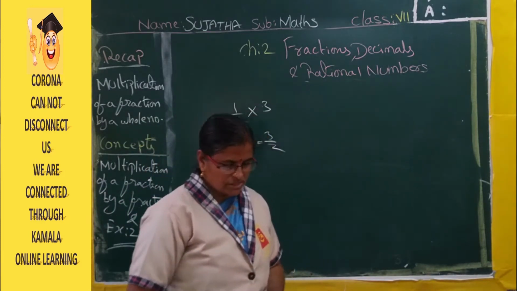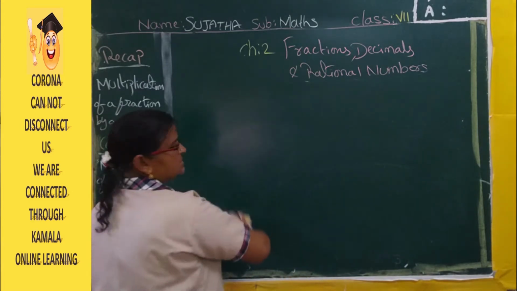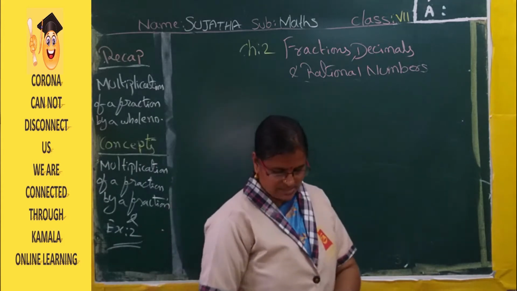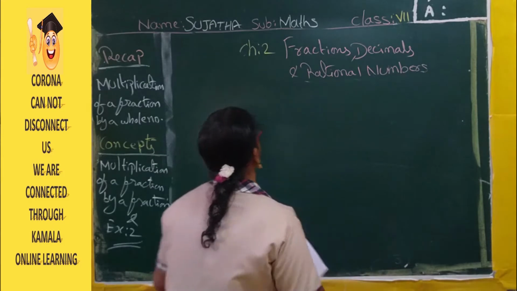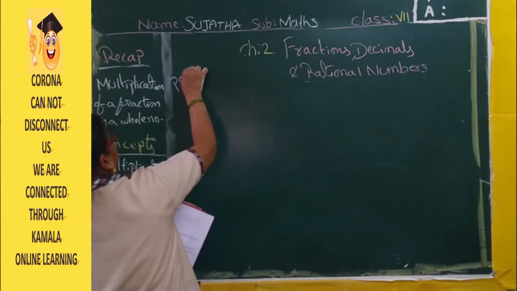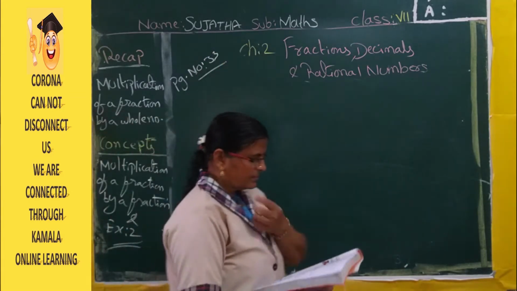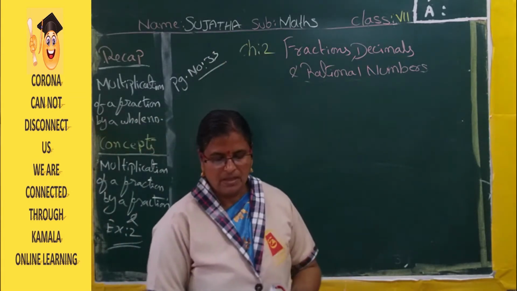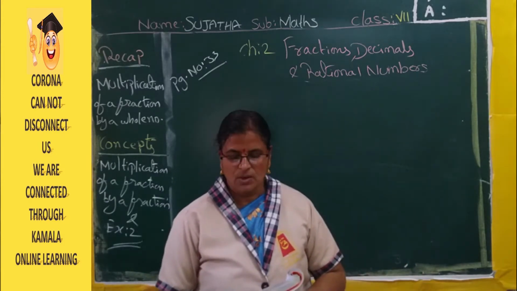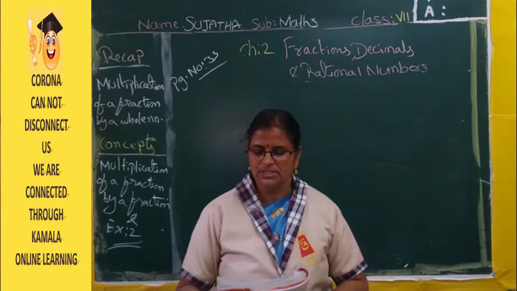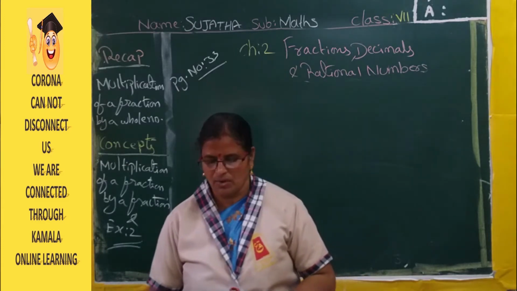Now in this session, first we will do some example sums. Then afterwards I will say another topic. Now see, open page number 33, all of you. See example 4. Nazia has 20 marbles. Reshma has 1 by 5 of the number of marbles that Nazia has. So how many marbles does Reshma have?